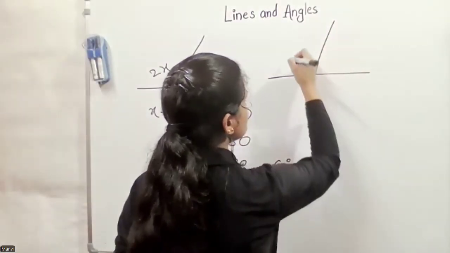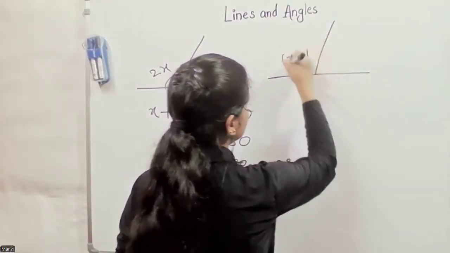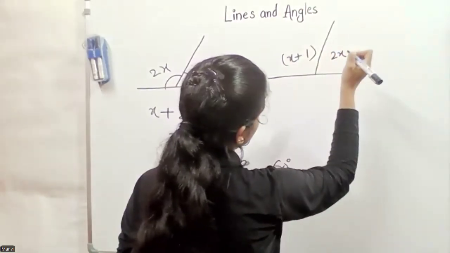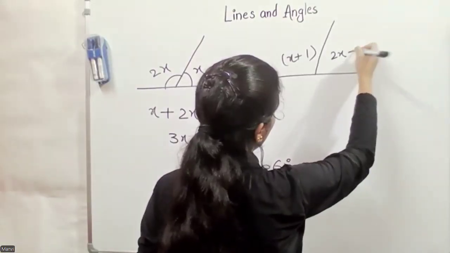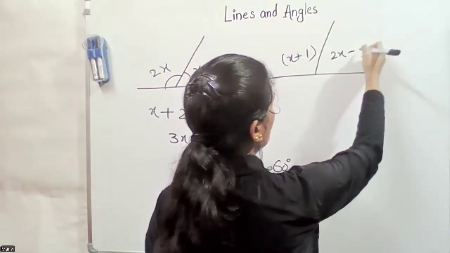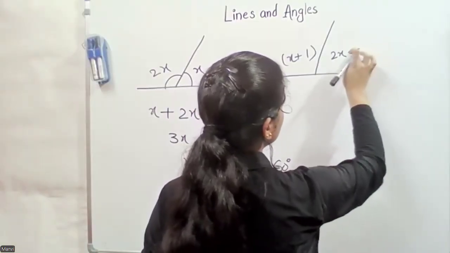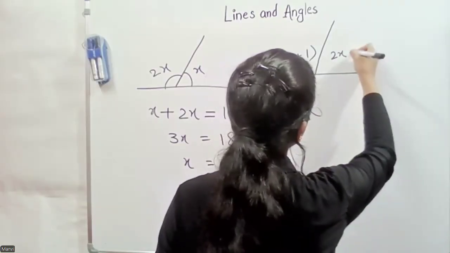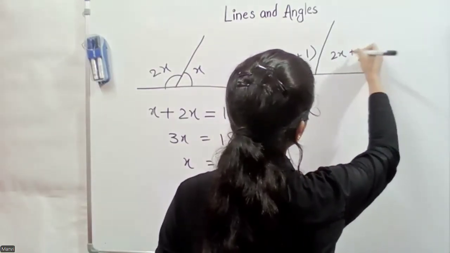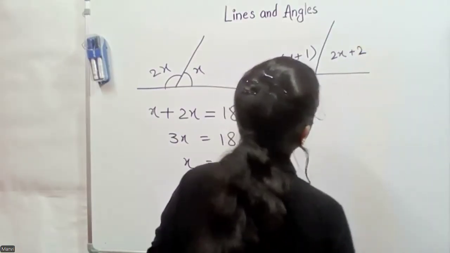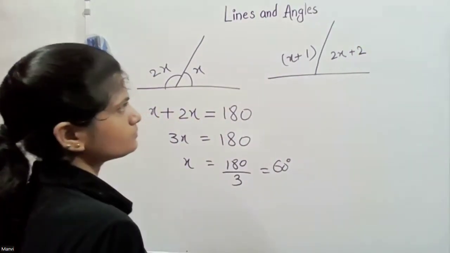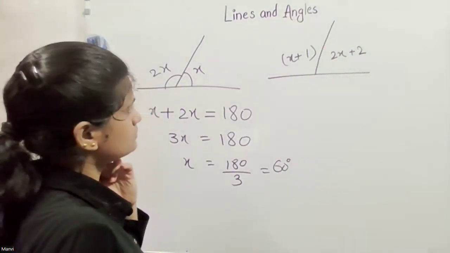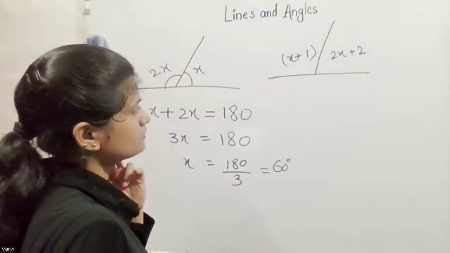They sometimes give the value this way. They say this is x plus 1, and that is 2x plus 2. Okay? Then what is the value of x?